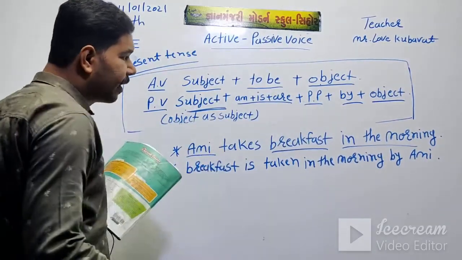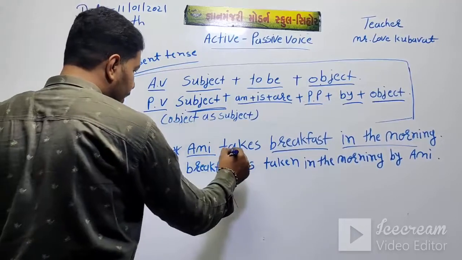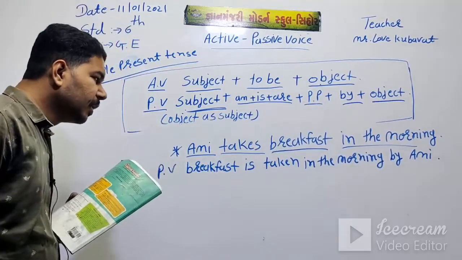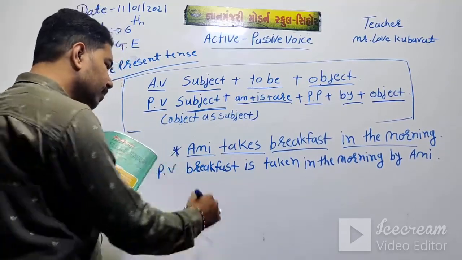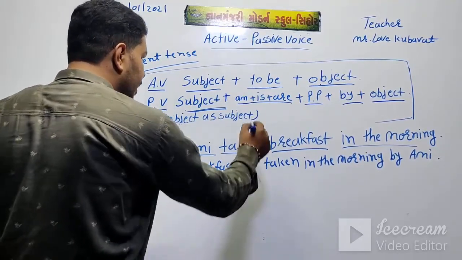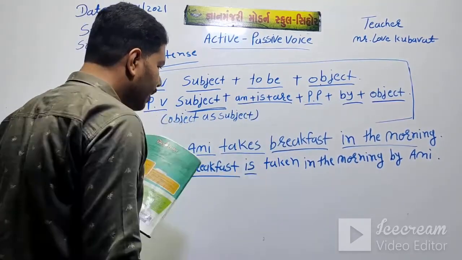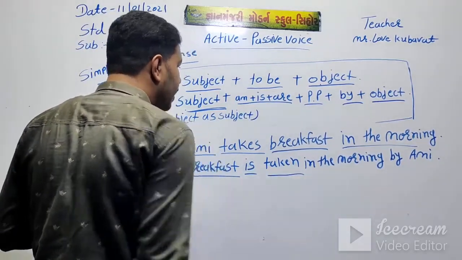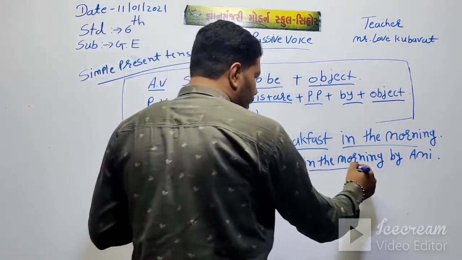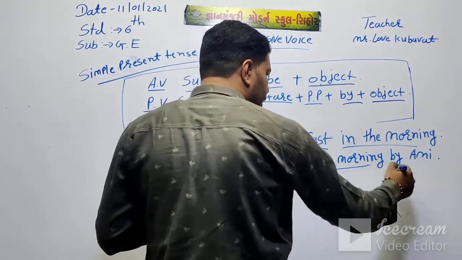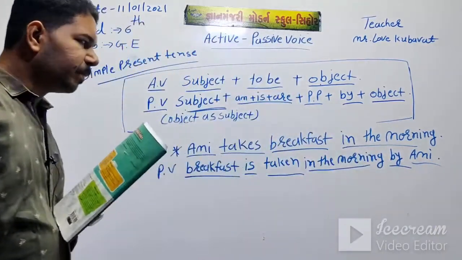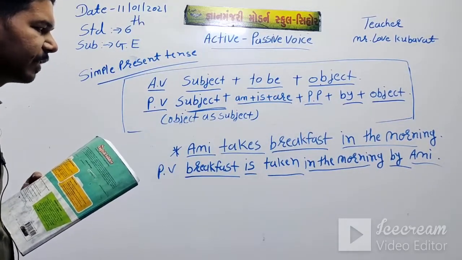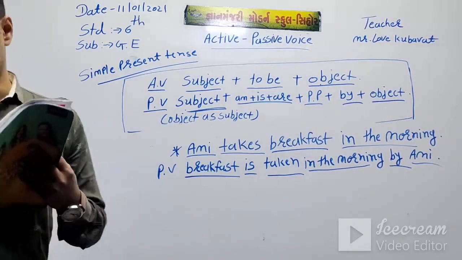Ami takes breakfast in the morning. Here we identify the simple present tense. First of all put the object as subject, meaning breakfast. Then to be is, then past participle taken. Then in the morning, then put by and the object, meaning Ami. Breakfast is taken in the morning by Ami.